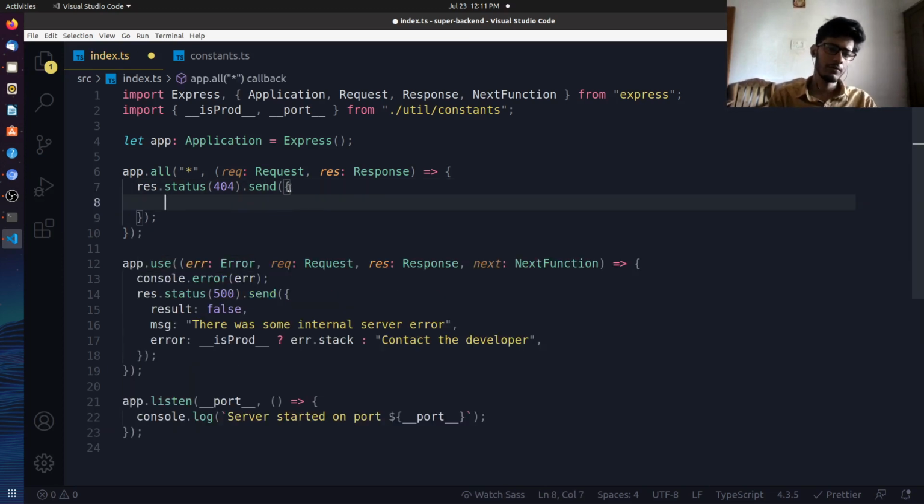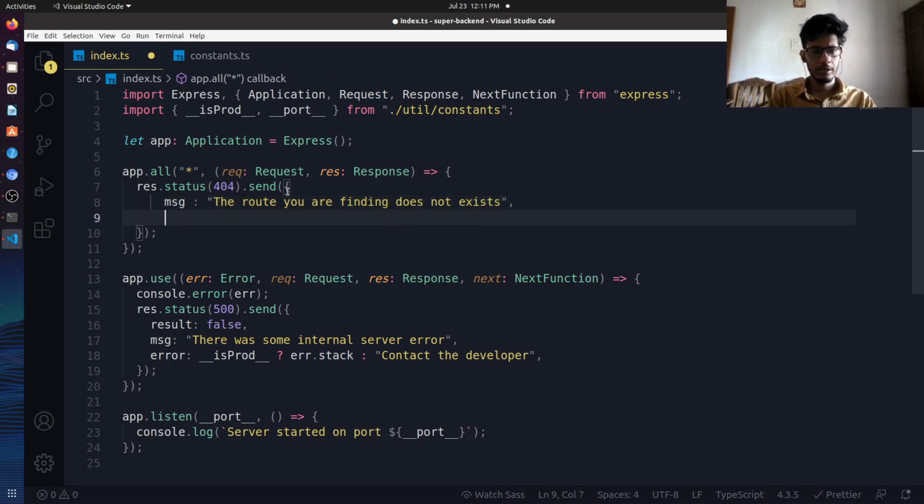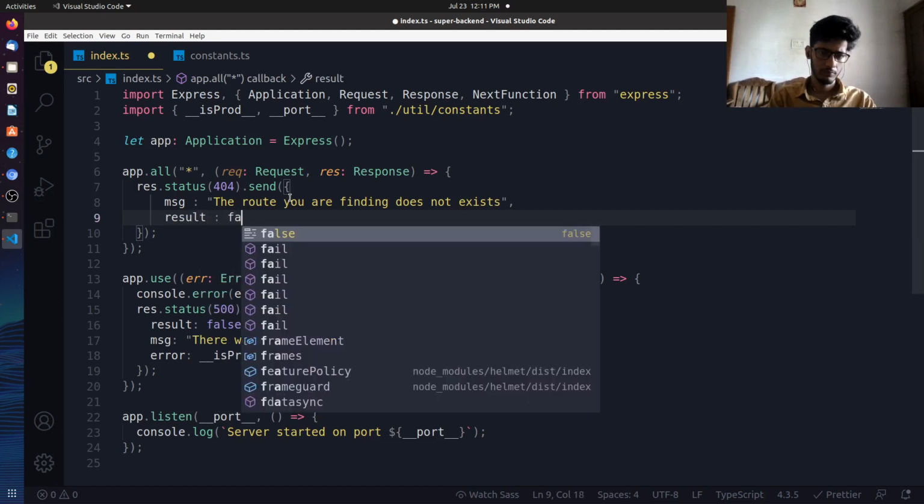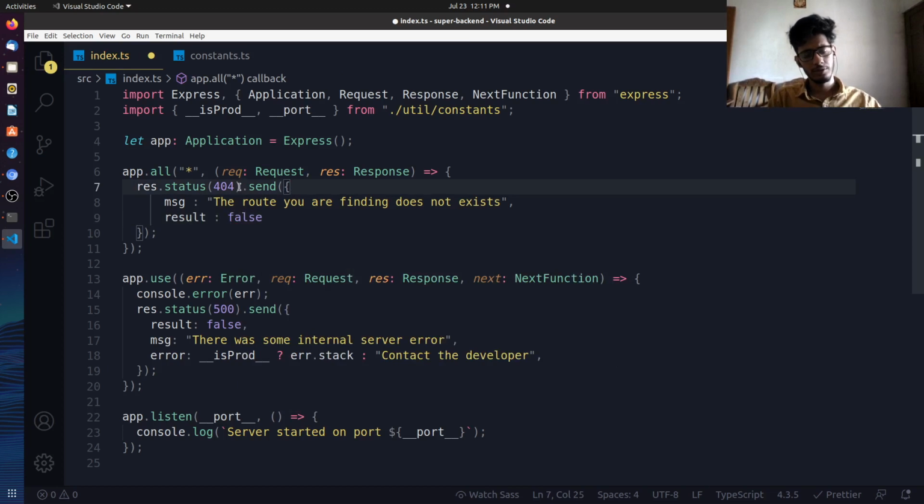The message is: the route you are finding does not exist, right? And the result will be false, right? So that's a 404, that's a 500. 404 means it's not found.